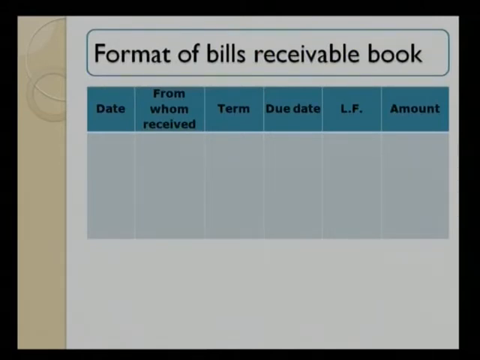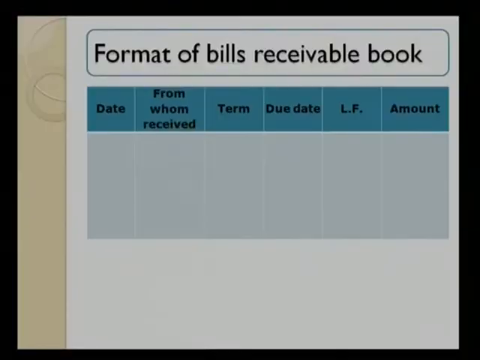Next is term, which means period. It may be expressed in days, months or years. Due date means we count the number of days and then mention the amount. So we can easily know what my credit sales are and how much amount I can generate from bills receivable in the form of working capital.